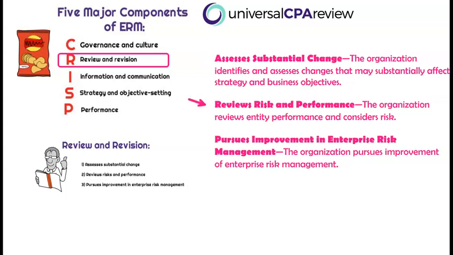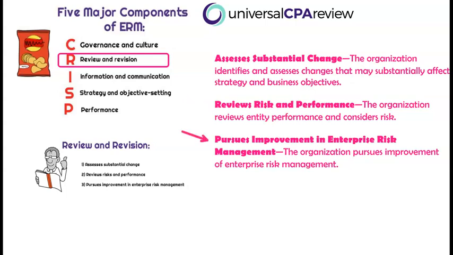Review risk and performance. The organization reviews entity performance and considers the overall risk. So the overall review of risk and performance understanding is going to be the overall performance after the risk was assumed. Very commonly, this is going to be seen amongst traders, those who are trading derivative transactions, etc. So we want to understand, based on this hedge transaction, what was the overall performance? Did the reward outweigh the risk? And that's all we're going to be looking for, all right? So a little bit of a subsequent cost-benefit analysis.